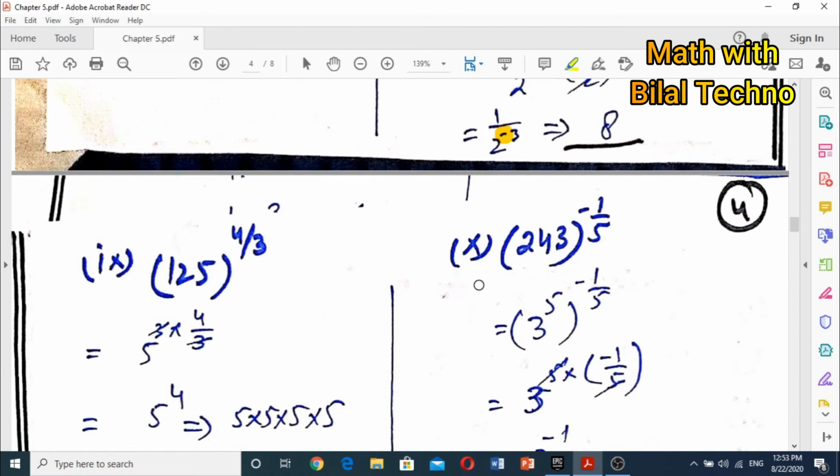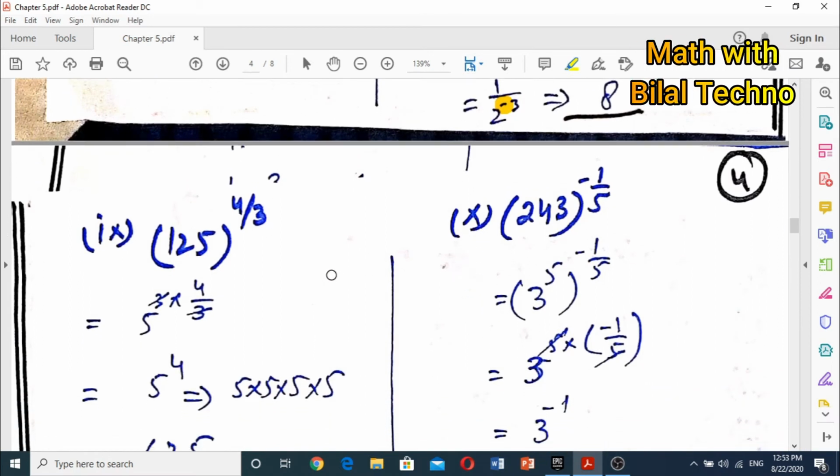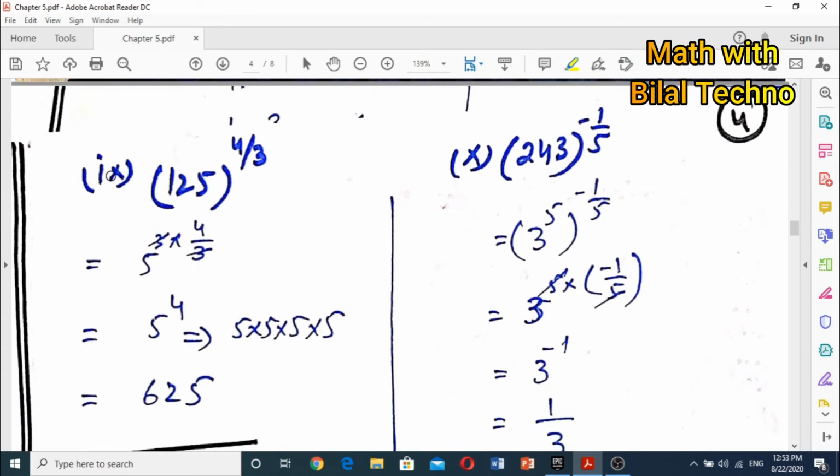So the next question is part 9 of question number 5: 125 raised to power 4 by 3. 125 is also written as 5 raised to power 3, so 3 into 4 by 3. The 3 will cancel with the 3 in the power of the 5 and the answer will be 5 raised to power 4, and the final answer is 625.